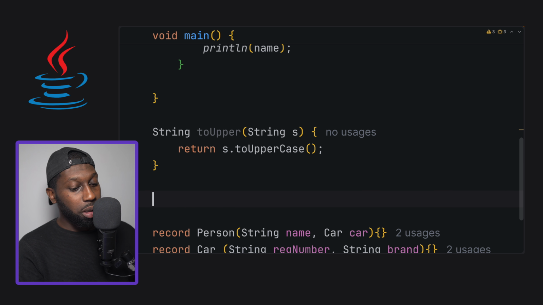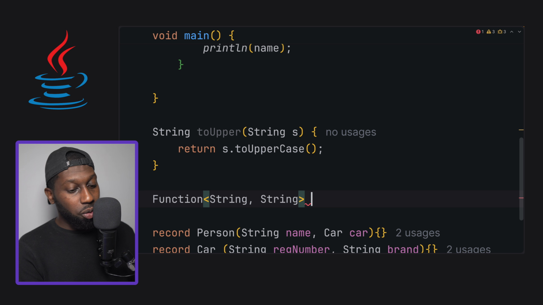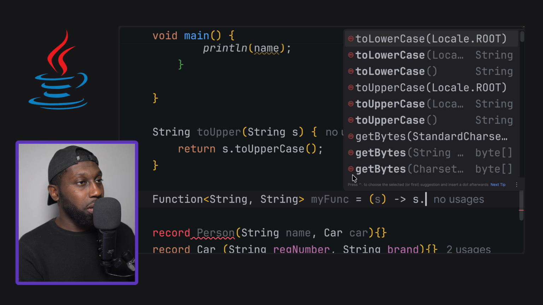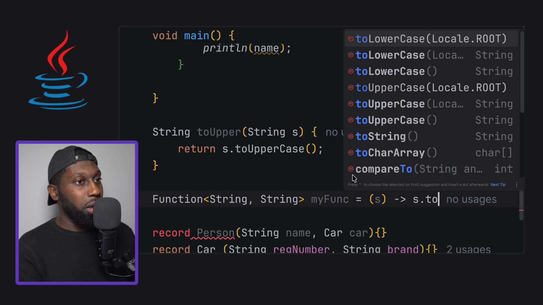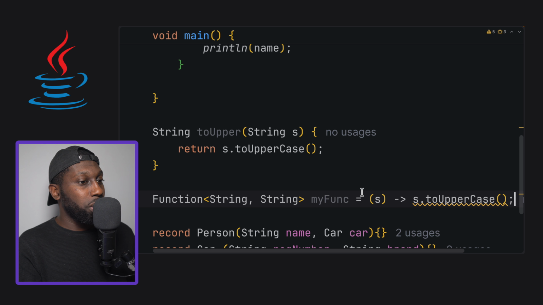The way it works is I can say Function, which takes a string and returns another string, and I'm going to call it myFunc, equals S, where S is the same as this, and then S dot toUpperCase. I don't necessarily need to say return here because it's a one-liner.